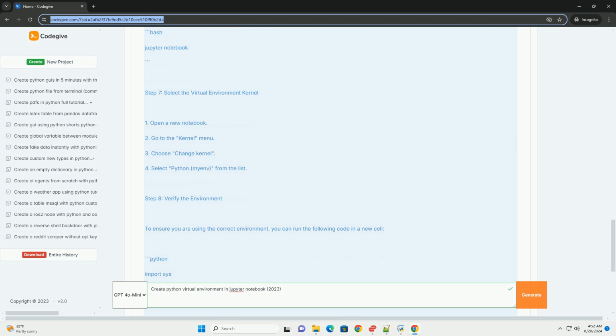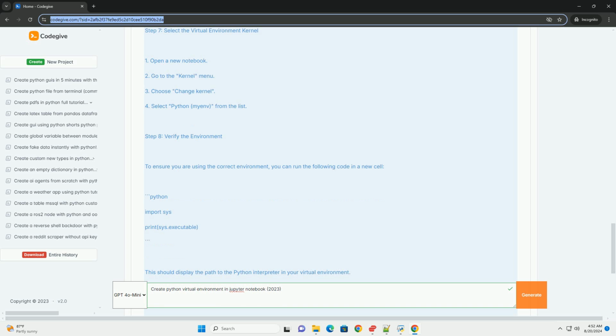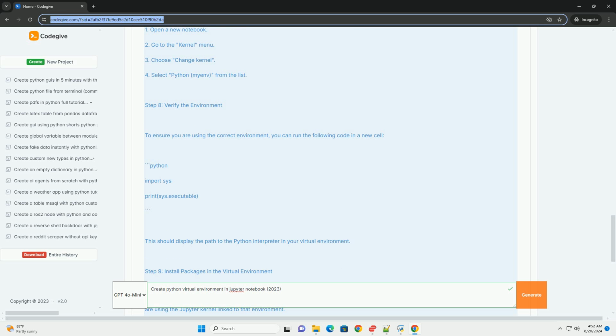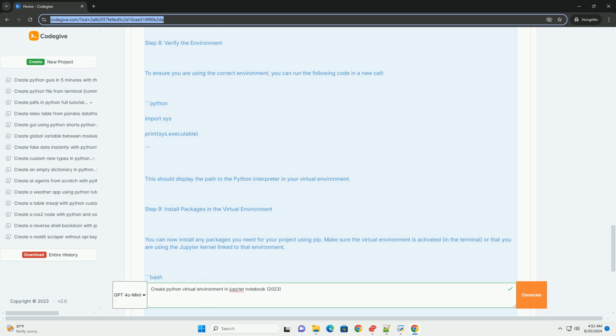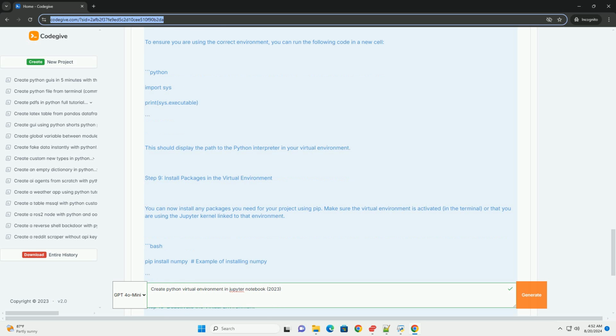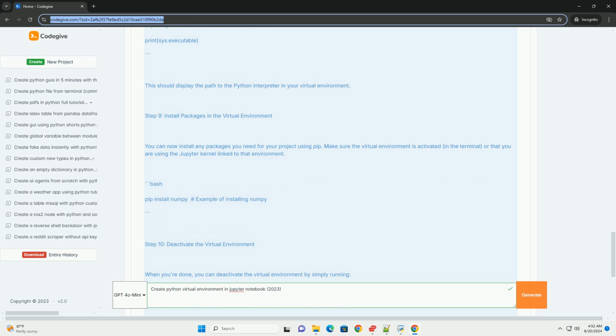Step 3. Activate the virtual environment. To start using the virtual environment, you need to activate it. The method of activation depends on your operating system. Windows: bash, myenv\Scripts\activate. macOS/Linux: bash, source myenv/bin/activate. After activation, your command prompt should change to indicate that you are now working within the virtual environment.